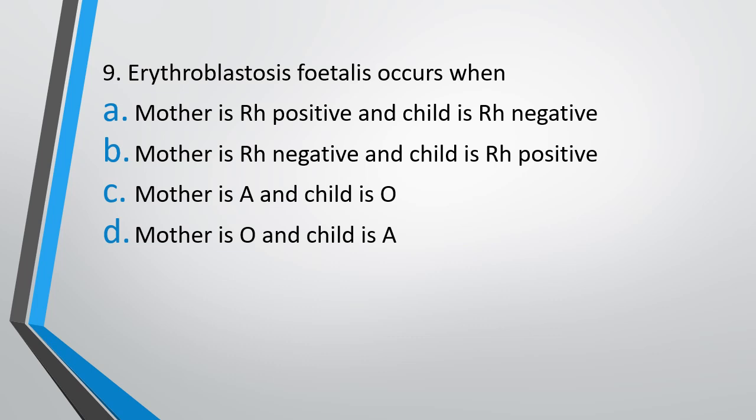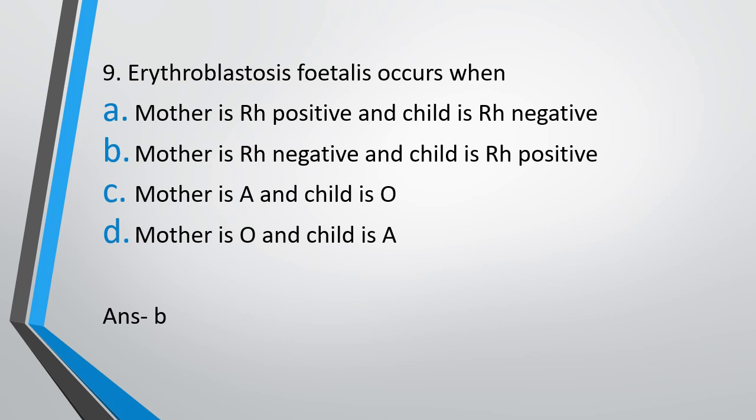Question 9. Erythroblastosis fetalis occurs when: mother is Rh positive, child is Rh negative; mother is Rh negative, child is Rh positive; mother is A blood group and child is O; or mother is O blood group, child is A. Erythroblastosis fetalis occurs when? The correct answer is option B, that is mother is Rh negative and child is Rh positive.